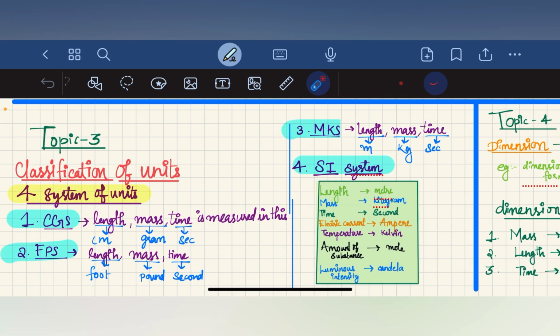The second one is FPS, that is length, mass, time: foot, pound, second. Foot, pound, second is the FPS system. MKS system: meter, kilogram, second. Meter for representing length, kilogram for mass, second for representing time.